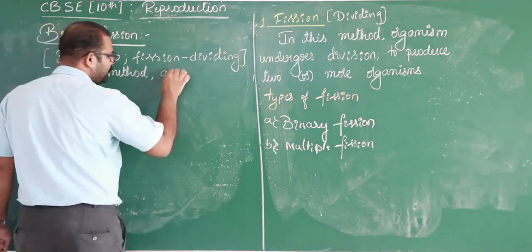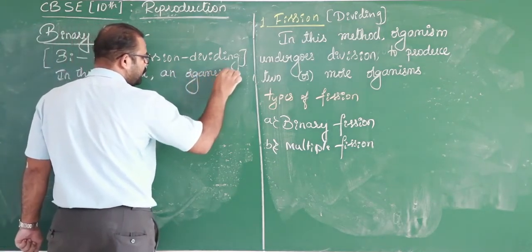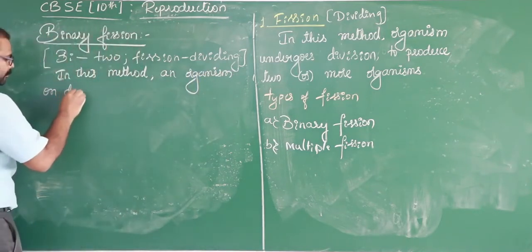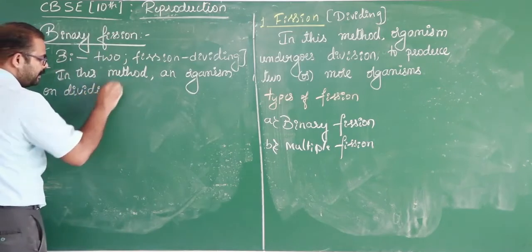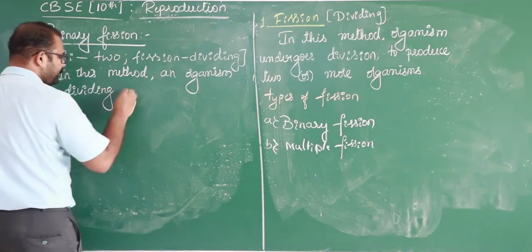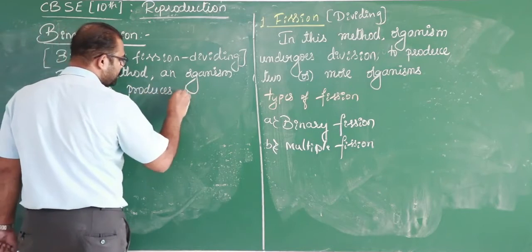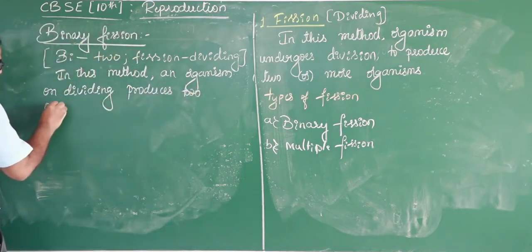So in this method, an organism on dividing produces two organisms only.